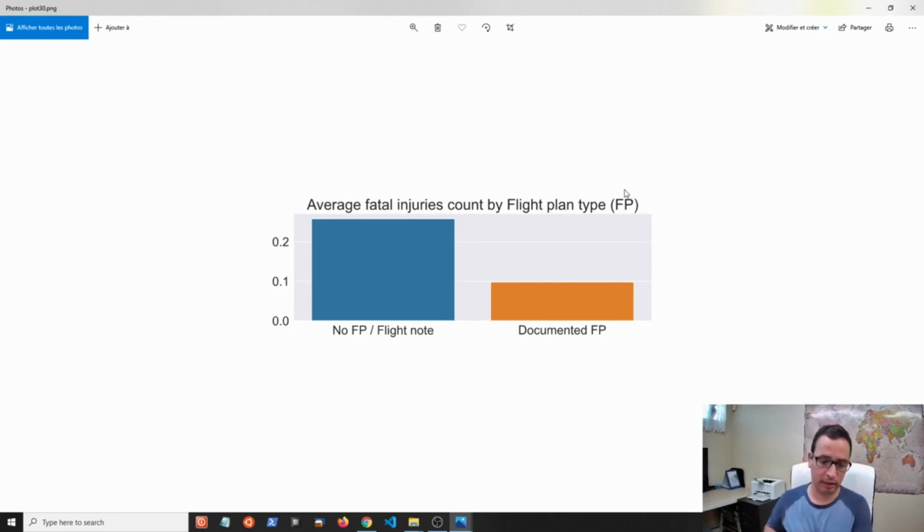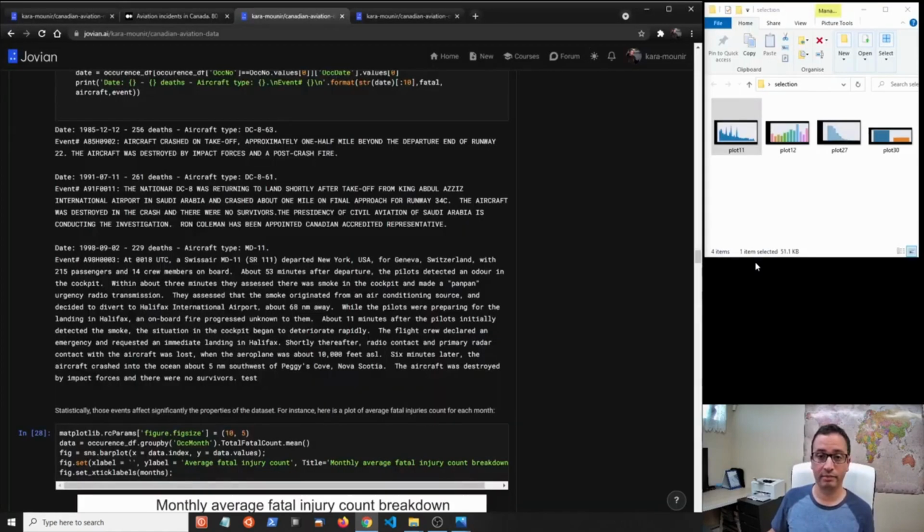There is a plot in the notebook that you can consult later, which shows that the death count really depends on the evacuation time, and the difference between 5 minutes and 10 minutes can double the number of deaths in a search and rescue operation. So it's extremely important to have as much data as possible and quick access to it. And that's it, this is my selection of plots I wanted to share with you today.